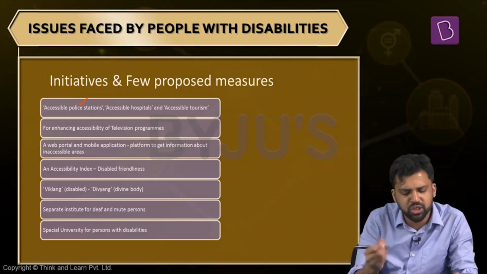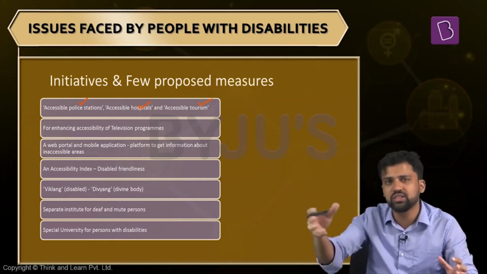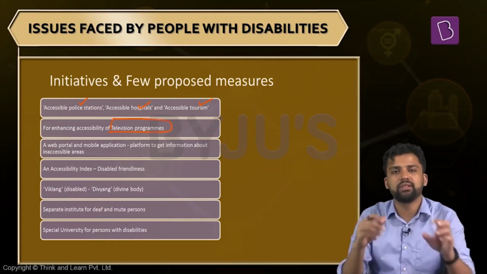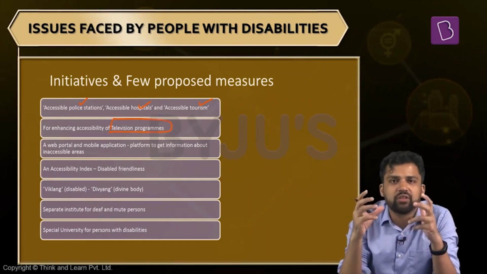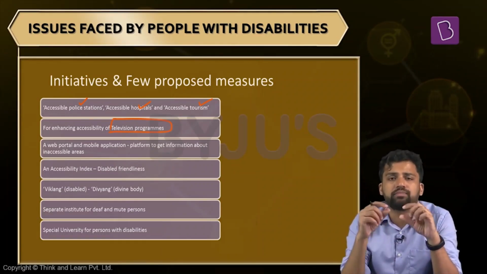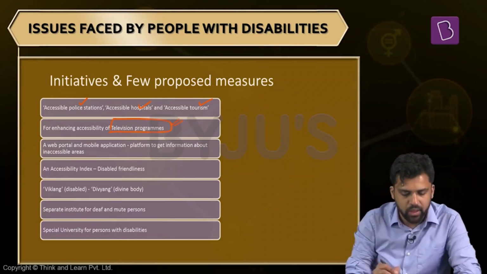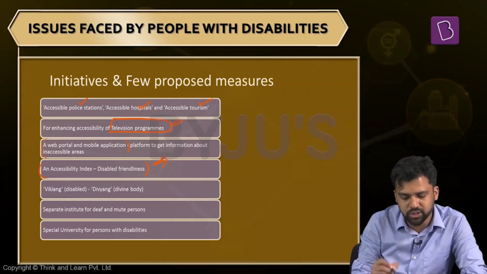It also talks about creation of accessible police stations, hospitals, and accessible tourism. People should be able to access different tourist areas as well. It also talks about creating accessible courts. Court facilities should be accessible to everyone. TV programs should be accessible. That means, how can TV programs be accessible? For example, sign language in news. The news is communicated using sign language, so someone who cannot hear can use that. Or using subtitles. Again, if you cannot hear it, you can at least read the subtitles. So TV programs can be in multiple formats which can help people with disability. Web portal, mobile application, I already told you. Accessibility index, which will measure disabled friendliness.